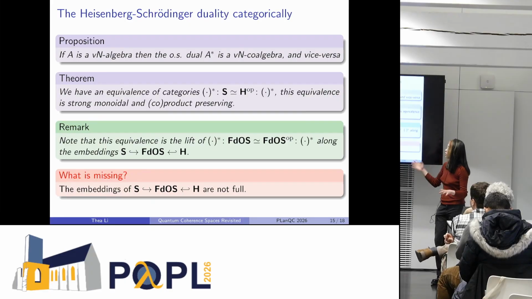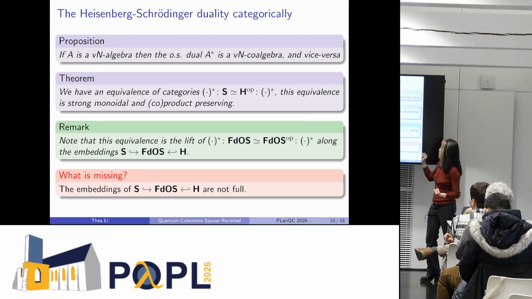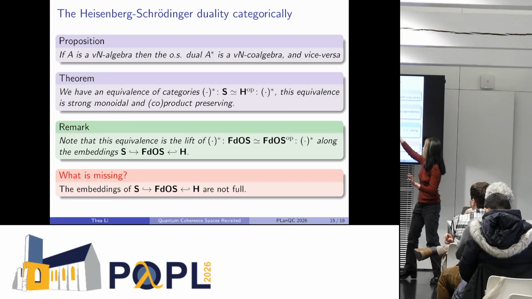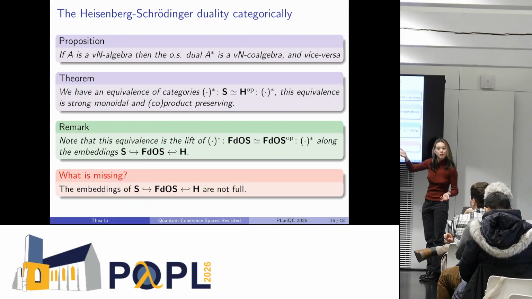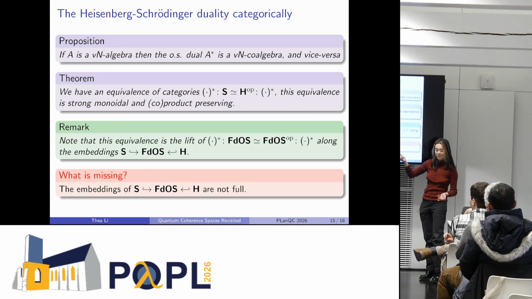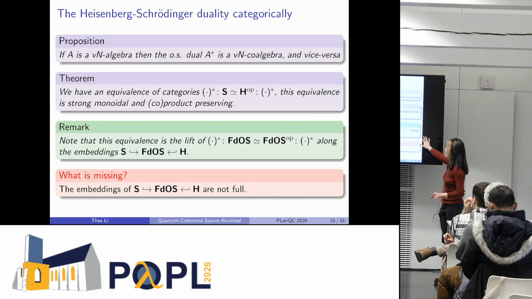And in fact, the operator space dual induces an equivalence of categories between the Schrödinger category and the Heisenberg category op. And this kind of recovers categorically the Heisenberg-Schrödinger duality. And also note that this equivalence is strong monoidal and co-product/product preserving, depending on where you put the op.